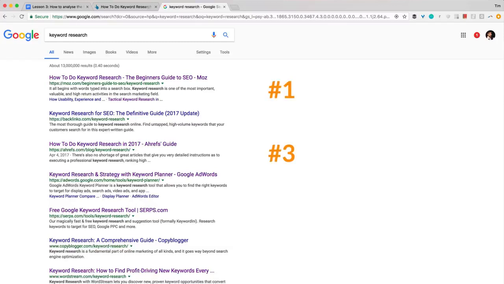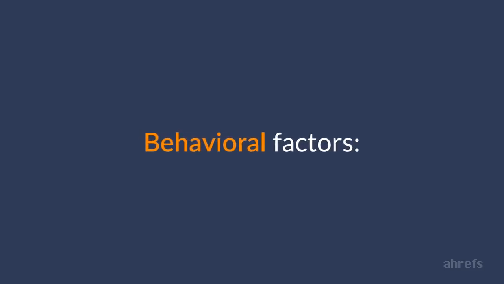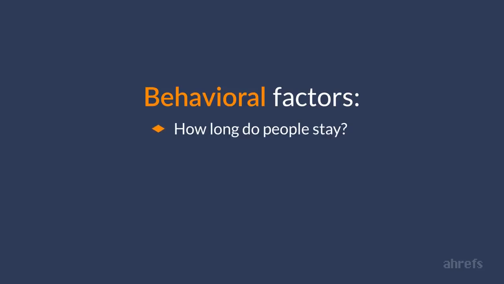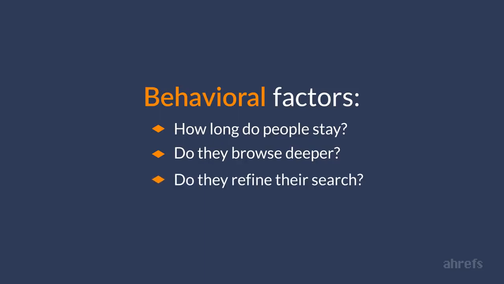Well, like I mentioned earlier, they may use a ton of different factors to identify which page deserves to rank higher. For example, guys from Google have recently admitted that they track how users behave after clicking on a certain search result. How long do people stay on that page? Do they close it immediately after visiting? Do they browse deeper into this website? Or do they go back and refine their search because they didn't find what they wanted?